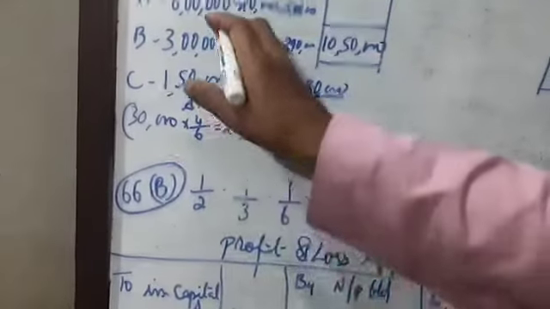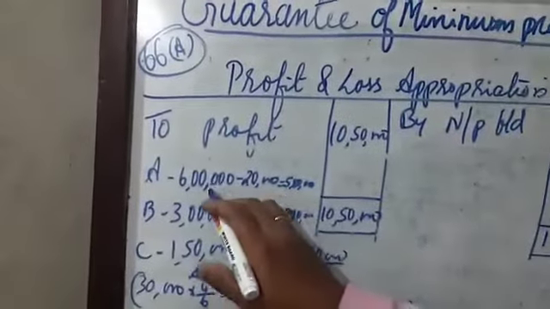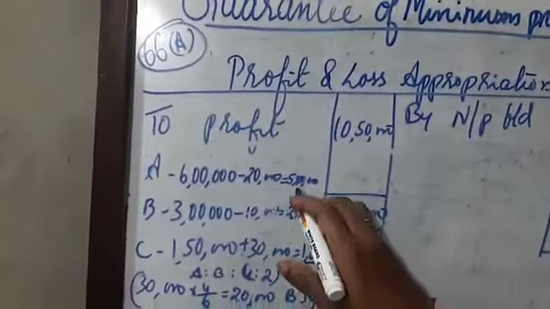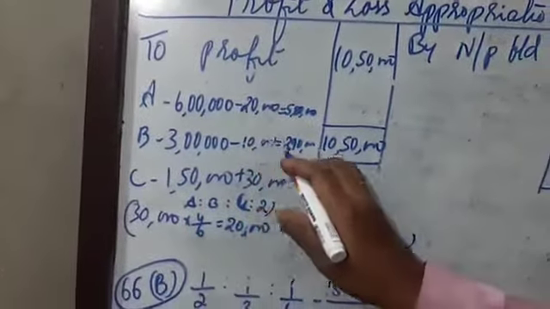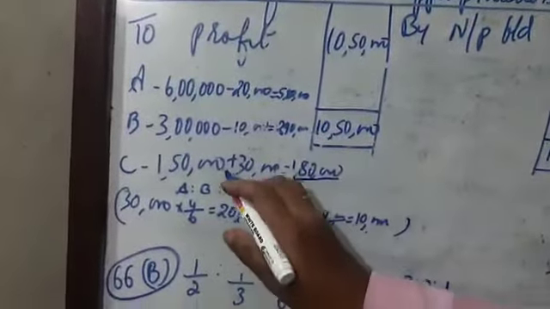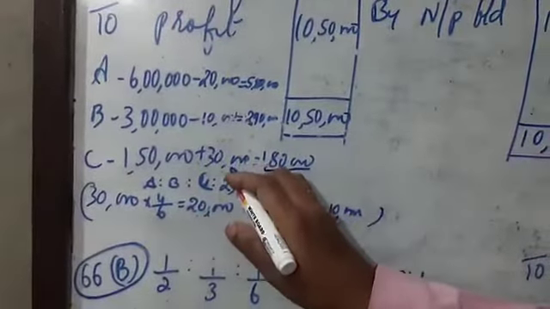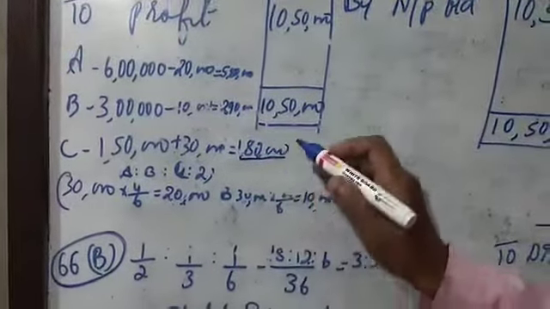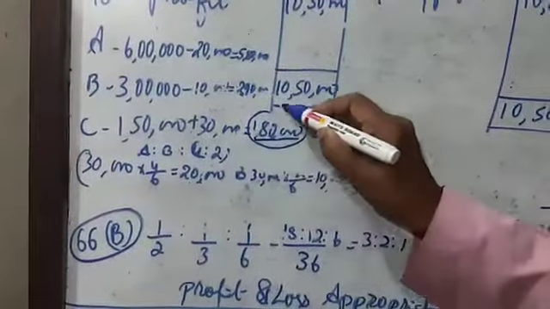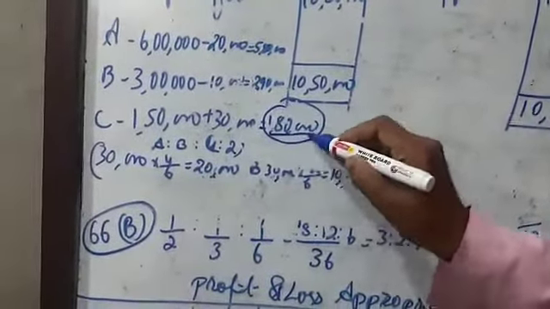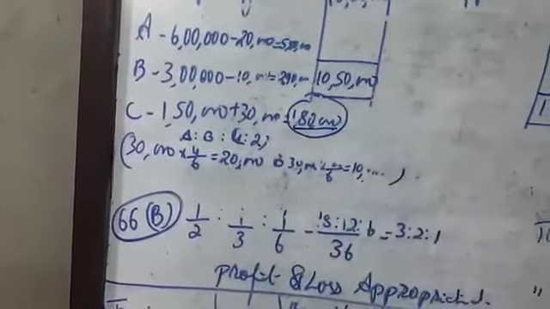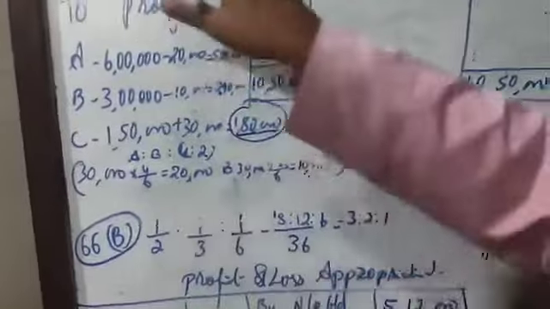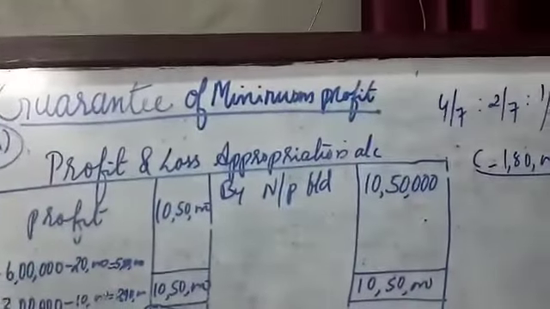We write A: 6 lakh minus 20,000, 5,80,000; B: 3 lakh minus 10,000, 2,90,000; and C: 1,50,000 plus 30,000, 1,80,000. So C gets 1,80,000 for the year, borne by A and B in the ratio 4:2. That is the question on guarantee of a minimum profit.